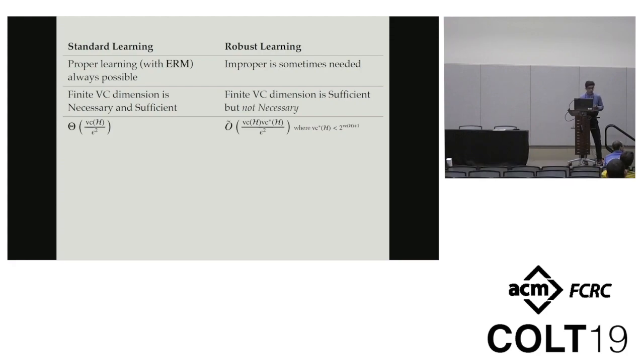For standard learning, we also know that, for PAC learning, finite VC dimension is necessary and sufficient for learnability. But for robust learning, so far our work shows that finite VC dimension is sufficient for robust learnability, but we also actually show that it's not necessary. So an open question here is, what are necessary and sufficient conditions for robust PAC learning?